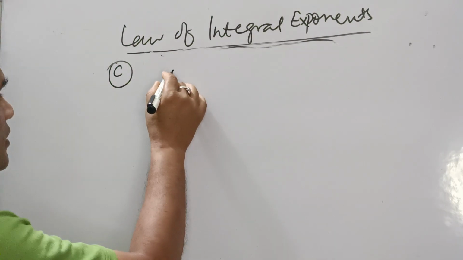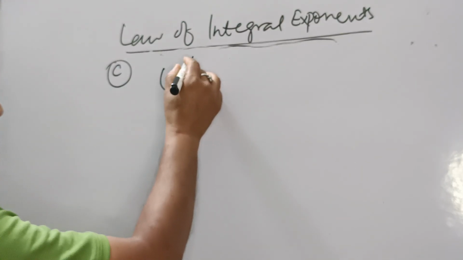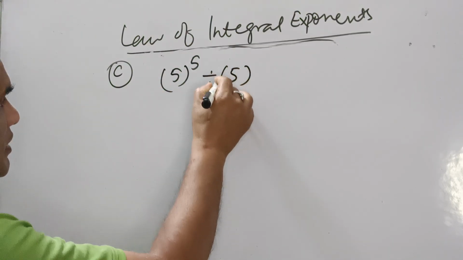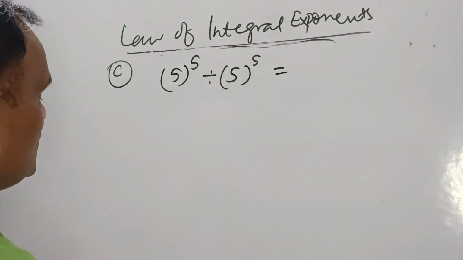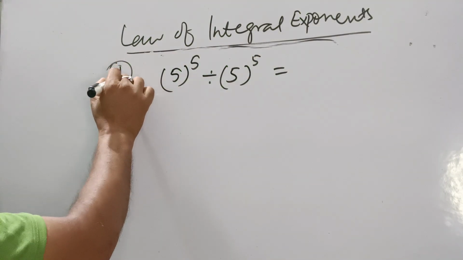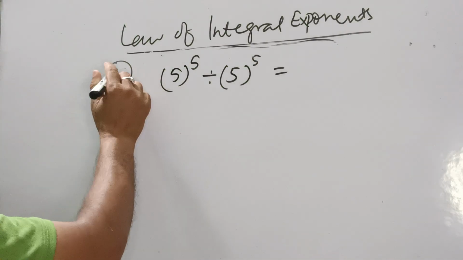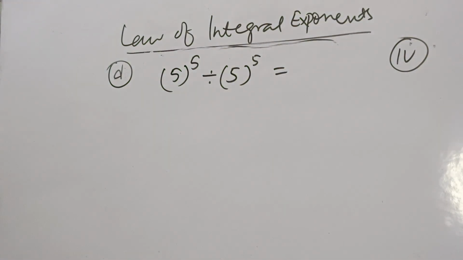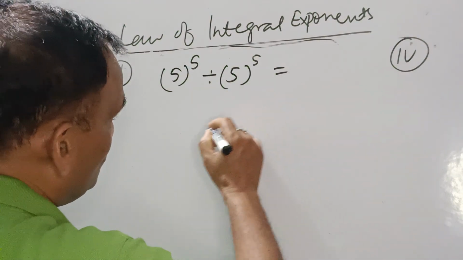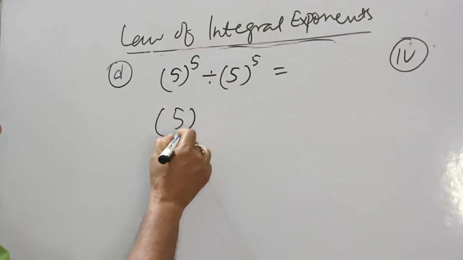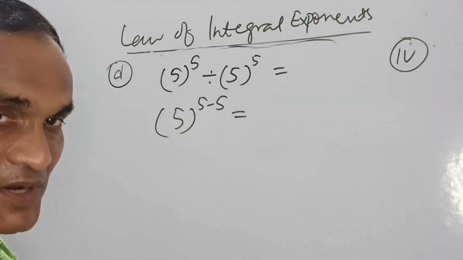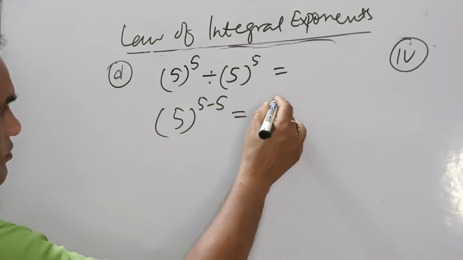Suppose the question is given 5 to the power 5, and again divide by 5 to the power 5. So what is the result? This is the fourth law that I am going to discuss with you. As per this question, how will you solve this? You will say, sir, 5 minus 5, because in division the power is subtracted. So you will write here 5 to the power 0.